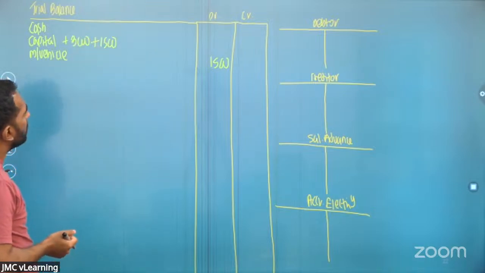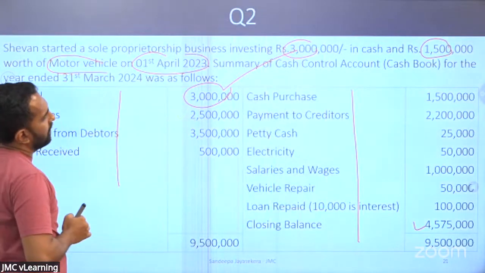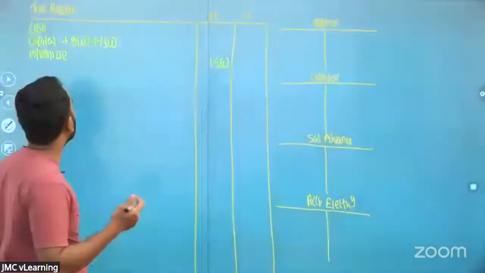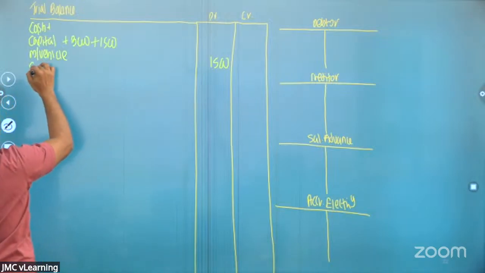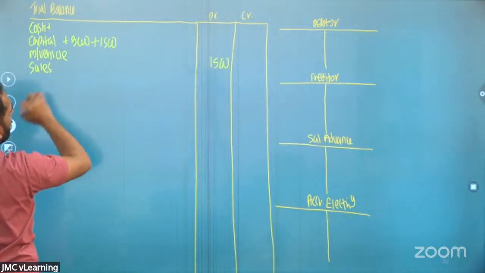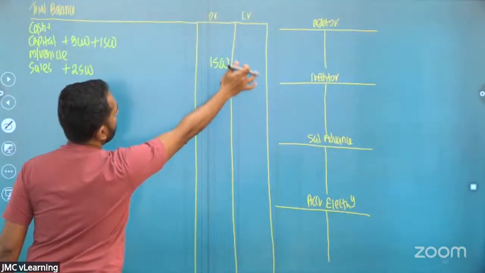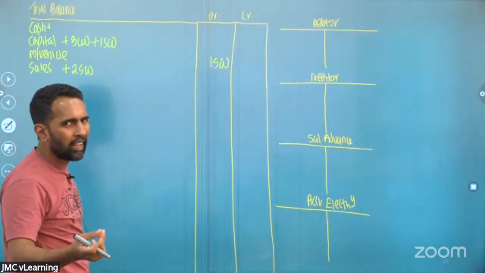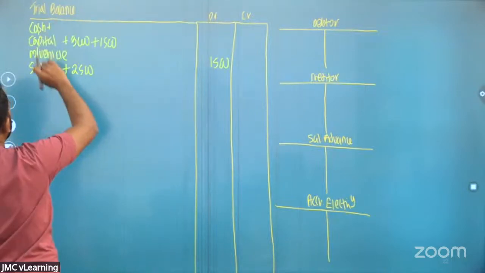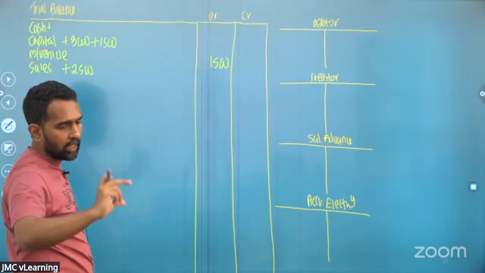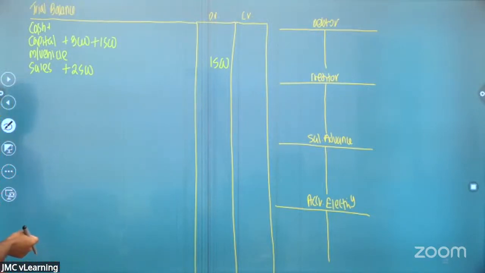Okay, look at the next transaction. Cash sales. Whenever there's a cash sale, what will happen? One side the cash will increase. Debited to cash. Cash will increase. On the other side, the sales will increase. To the sales, I'm going to add 2,500. Why am I not going to put that as a credit balance? Because there will be a credit sale. I have to keep room for the credit sale. Debited, cash increased, sales increased. So done with that. Right.